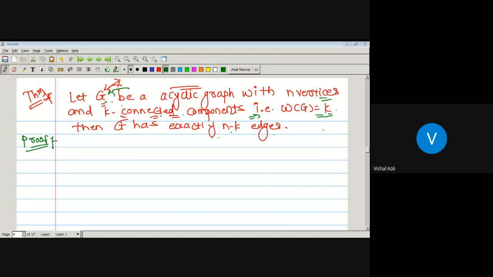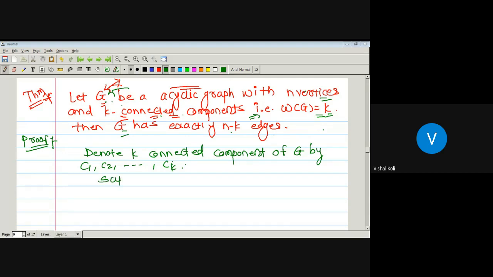Let us denote the k connected components of graph G by C1, C2, up to Ck.